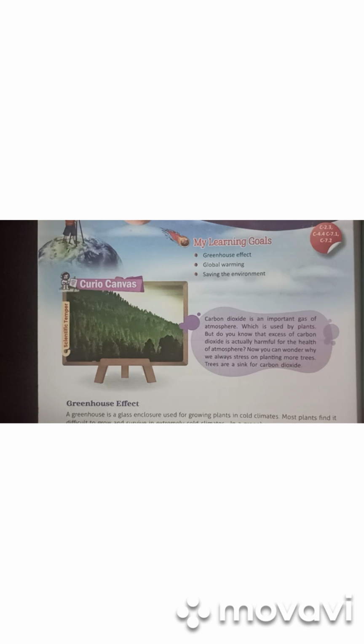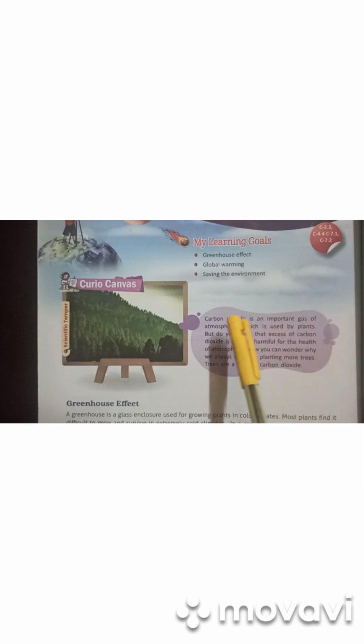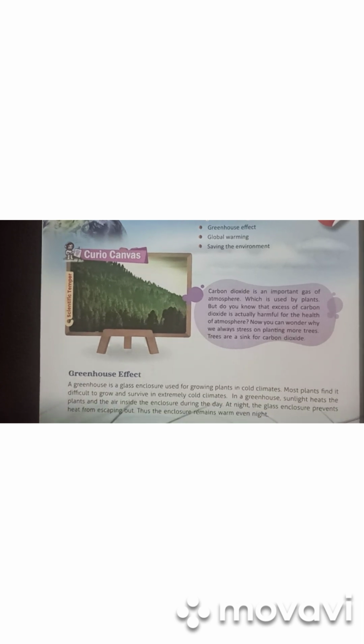Now in this video we will start our new lesson number 14, our environment. We all know that our environment is made up of two types of things, natural living things and natural non-living things. Natural living things are the plants, the animals and the human beings, and natural non-living things are just like the air, the water, the soil. All these things make our natural non-living things, and we need both to make our environment.